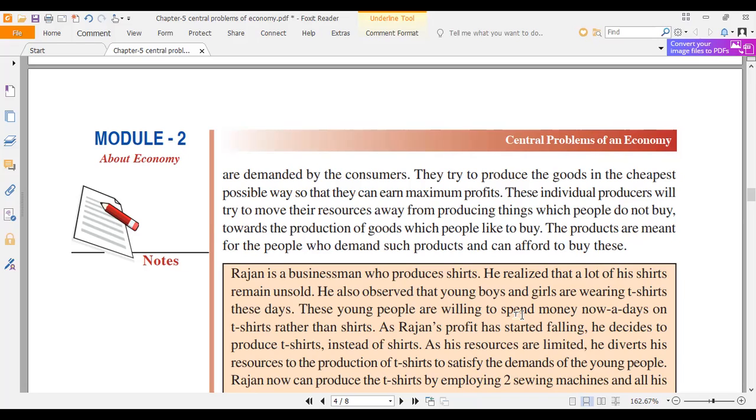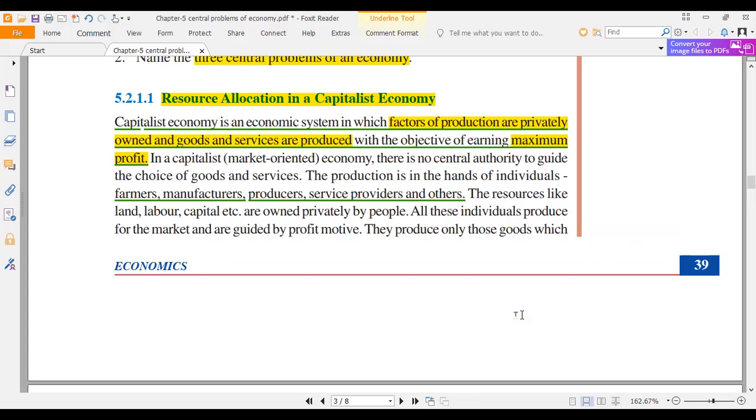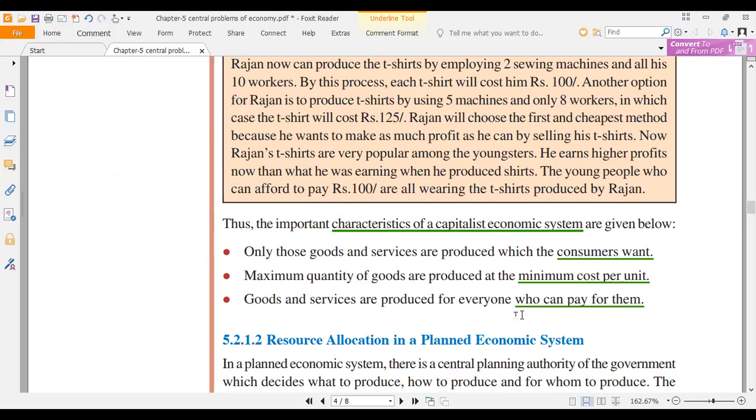So a capitalist will think all these things. How can I make more money? How can I satisfy the consumer? Consumer is a king. If he is satisfied, I can make more money. He'll buy the products from me only. So like this, a capitalist or a businessman thinks and produces goods or sells the resources. Okay? So this is resource allocation in capitalist economy.